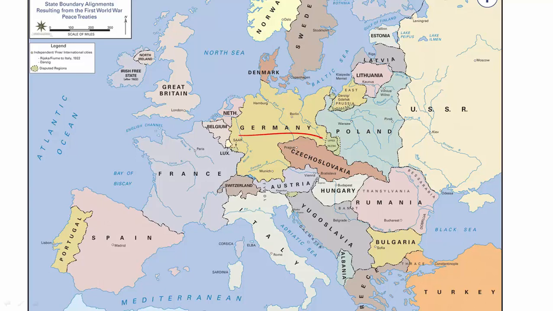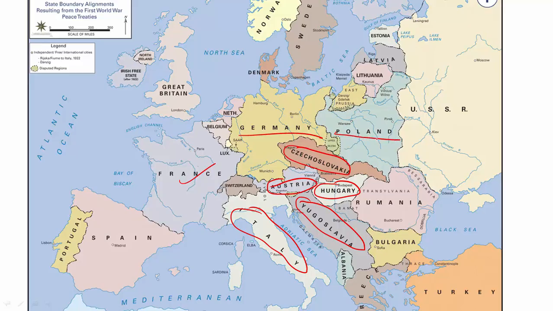You can see Germany. Right next to Germany in the south is Austria. Between Austria and Germany, this is the country called Czechoslovakia. Then there is Hungary here. Just south of Austria, there is Yugoslavia. If you remember from World War I, this was the territory of the Habsburg dynasty or the Austro-Hungarian Empire. Then you have Italy here, the Italian peninsula, France, and Poland right west of Germany.